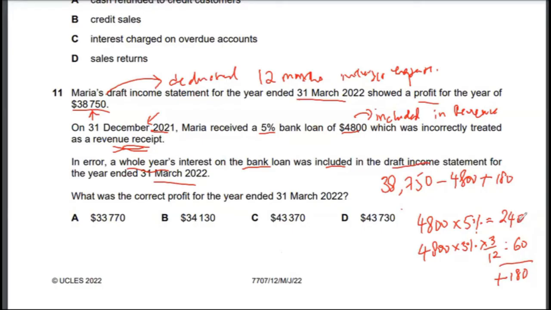They have recorded $240 as an interest expense, but they should only record $60 in interest expense. So you just add back the difference in the profit, because the profit will go up by that difference. So the correct answer in this case for multiple choice 11 would be option B, 34,130.